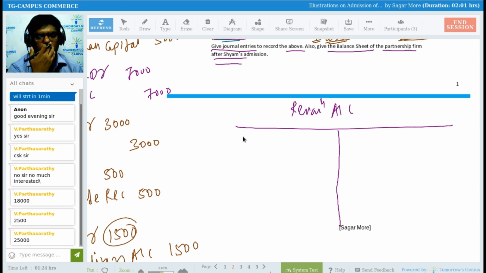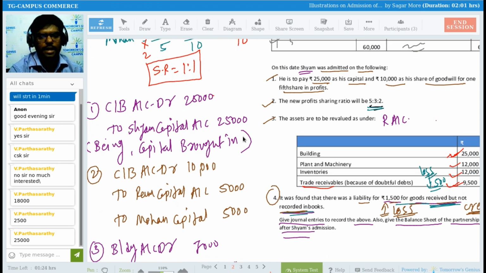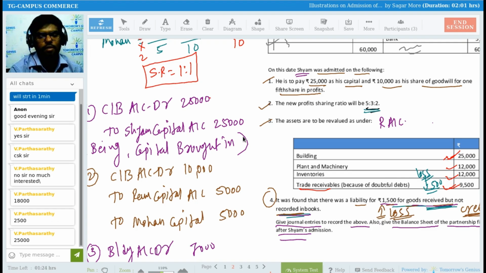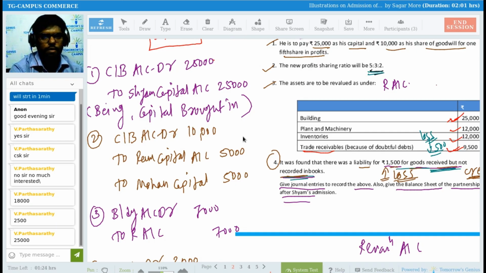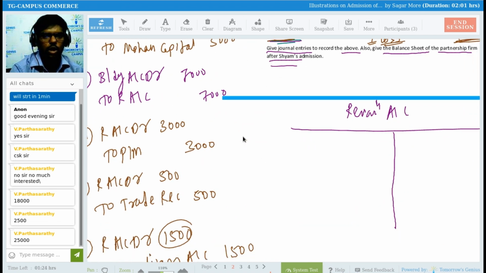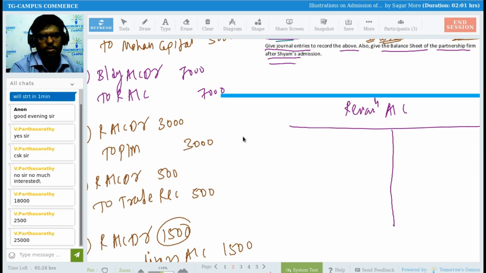See, you can prepare the revaluation account roughly because they have not asked you to prepare the account, right? But for passing that last entry, the revaluation account preparation is important for me. Then only I can find out whether there is a profit or loss, right? So I can prepare this in rough. No issues in that. Okay, so I will be checking my journal entries. Wherever I find the revaluation account, I will be posting that into the account, right? So in the first entry, there is no revaluation, right? Cash, bank, charm. In the second entry, sir, there is no revaluation. Okay, sir. In the third entry, yes, sir, a revaluation account gets created for rupees 7,000, right?